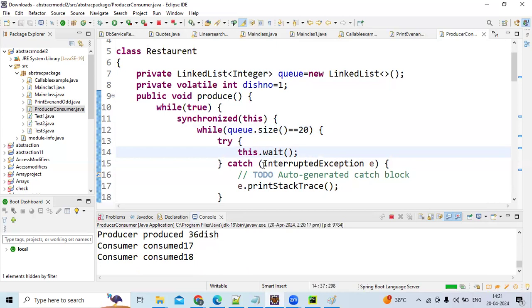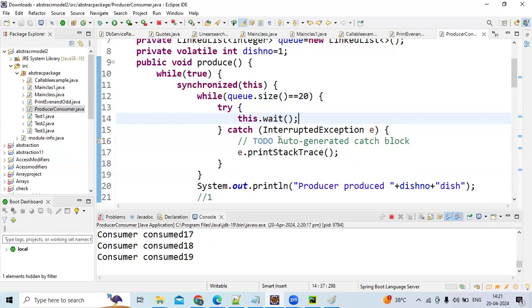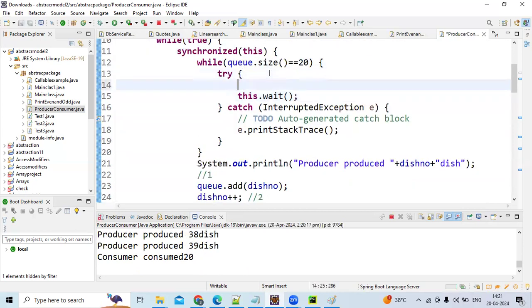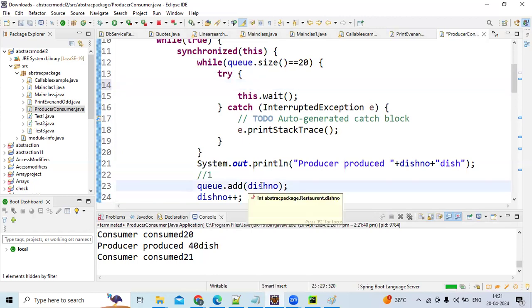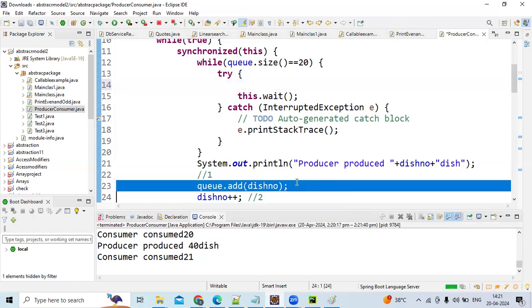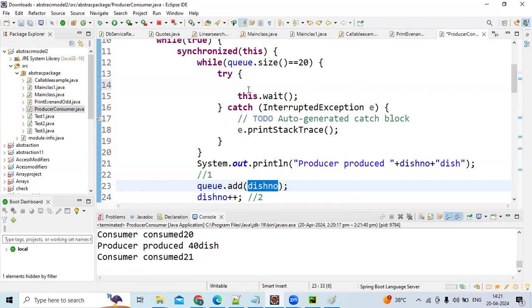But if you want the numbers to be between 1 to 20, then we'll do one thing. Before waiting, just make this number equal to 1. Is that fine, guys? I'm saying at 20 it will wait, but you're not modifying this number, right? So I just make this number equal to 20. Now you will expect the numbers between 1 to 20.